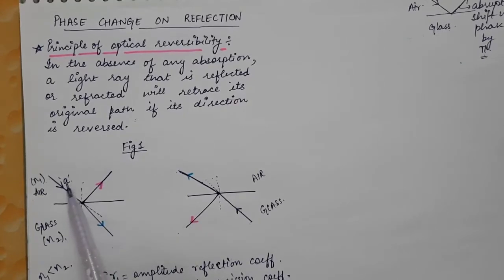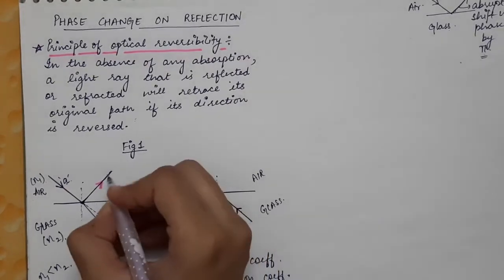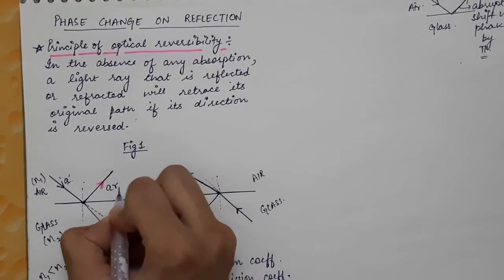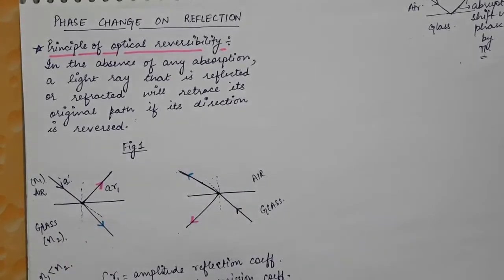So if the amplitude is small a, then the amplitude of the reflected light in the rarer medium will be a times R1. So R1 will obviously be less than 1. So the amplitude gets reduced.